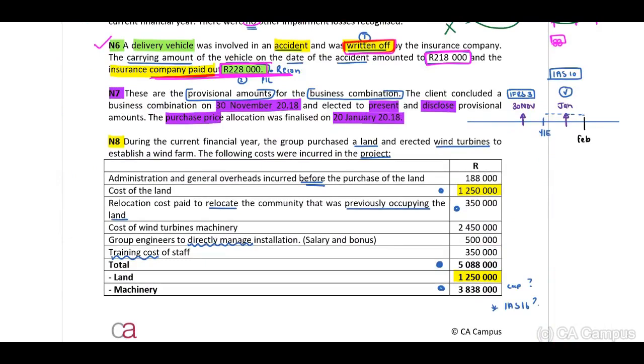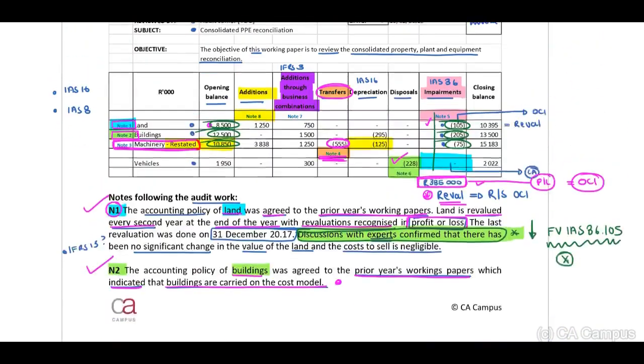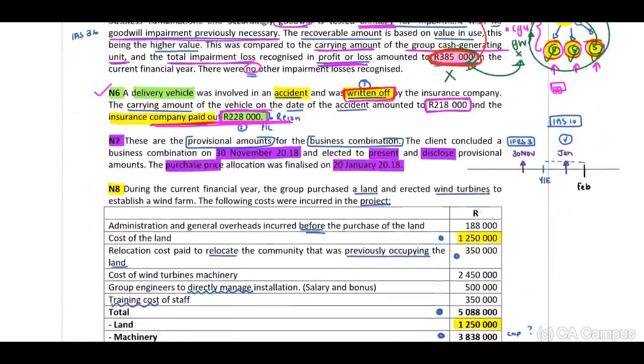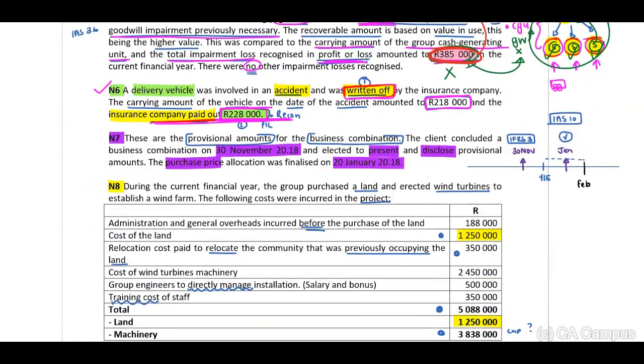This relates to a business combination. When we look at our recon note 7, they have included land, building, machinery, and vehicles. And if you remember correct, they've indicated to us that this is included based on the provisional amounts. But guys, when you look at our timeline, our year end is December.